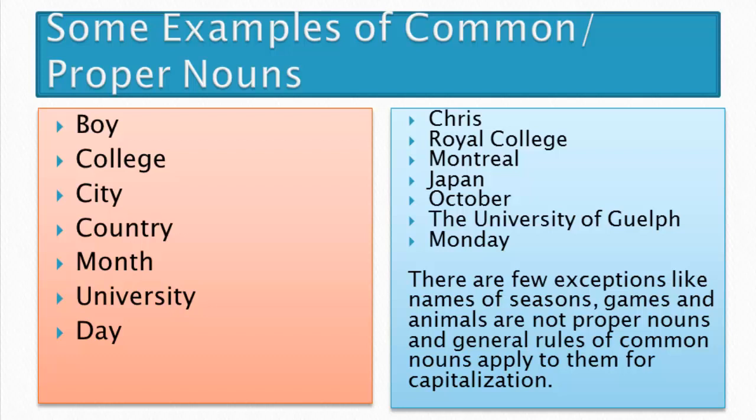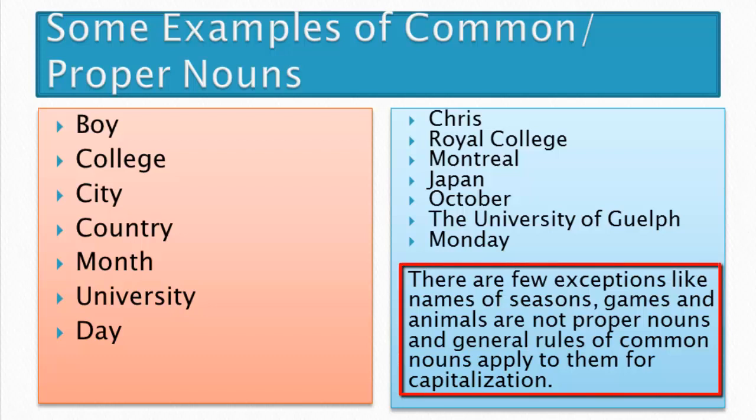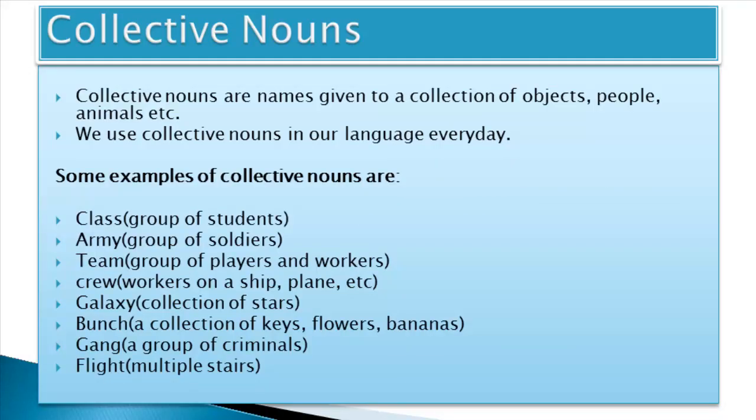There are a few exceptions, like names of seasons, games, and animals. These are not proper nouns, and the general rules of common nouns apply to them for capitalization. That means if a sentence starts with such a noun, it will be capitalized at the beginning. Otherwise not.